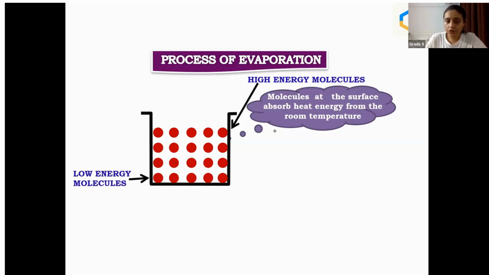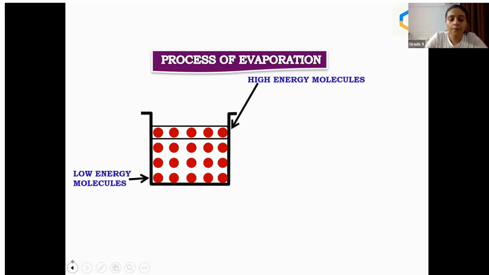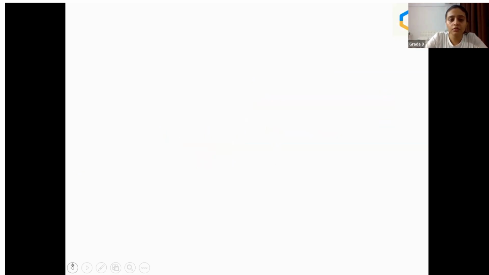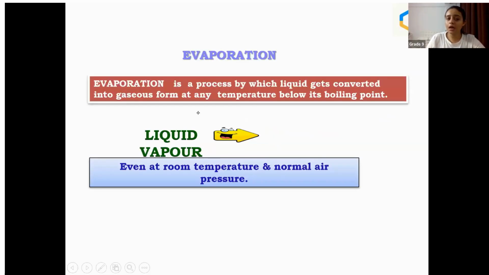This we are doing, evaporation. Evaporation is turning of liquid into vapors. All right, you understand this, Abhay? We are turning the liquid into vapors. Okay, we'll come back again to the evaporation definition first. Liquid gets converted into gaseous form at any temperature, but it should be below its boiling point. Liquid should not be boiling. If it is boiling, evaporation will take place, but very gradually, like negligible. So it is mentioned here: evaporation is a process by which liquid gets converted into gaseous form at any temperature below its boiling point.